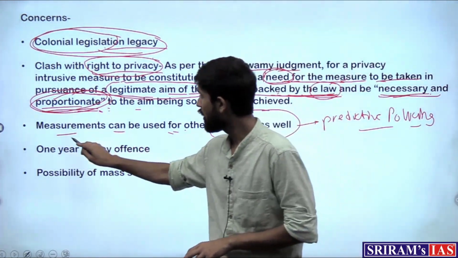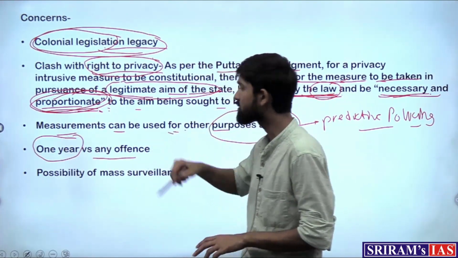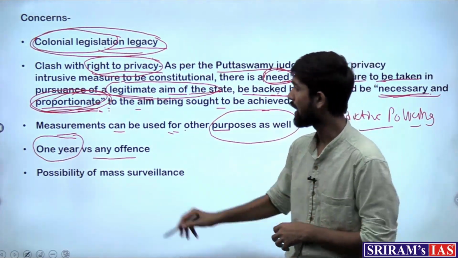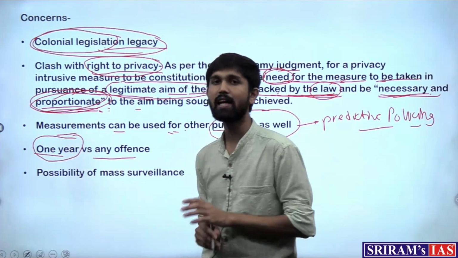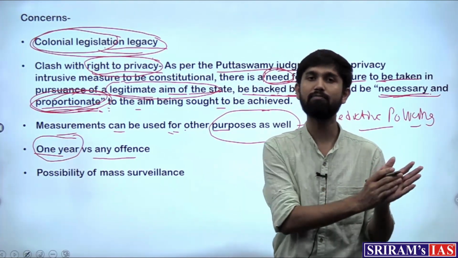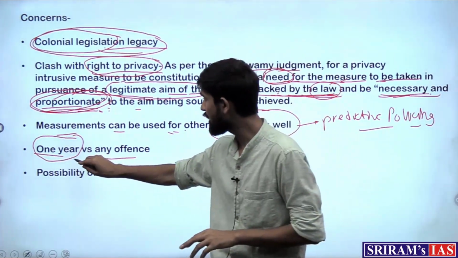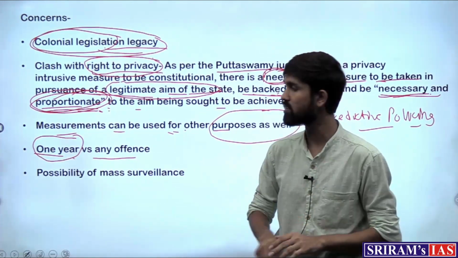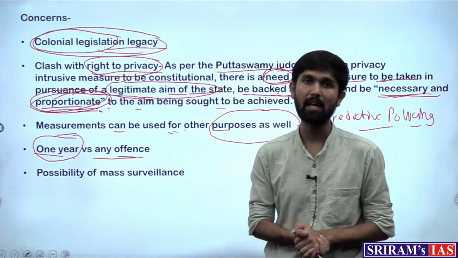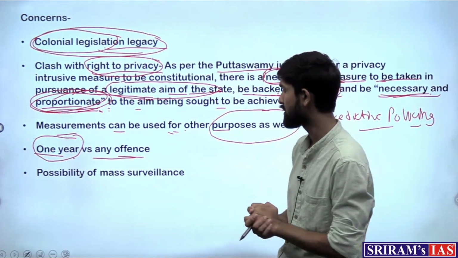Then as we saw, one concern is about the 1 year versus any offense, where in the previous law at least there was a provision that those crimes which have punishments above 1 year, they would be liable for recording of the features, but here any offense should be liable for the person to give their measurements and features.